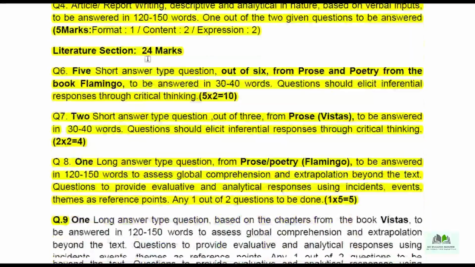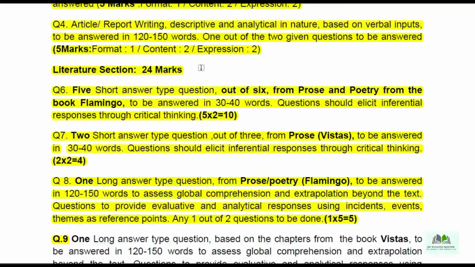So again we move on to the literature section there in part B. Here it is 24 marks. Total 20 in part A, 24 in part B. So total 44 marks questions we get from the literature section. So 5 short answer type questions out of 6 from prose and poetry from the book Flamingo.